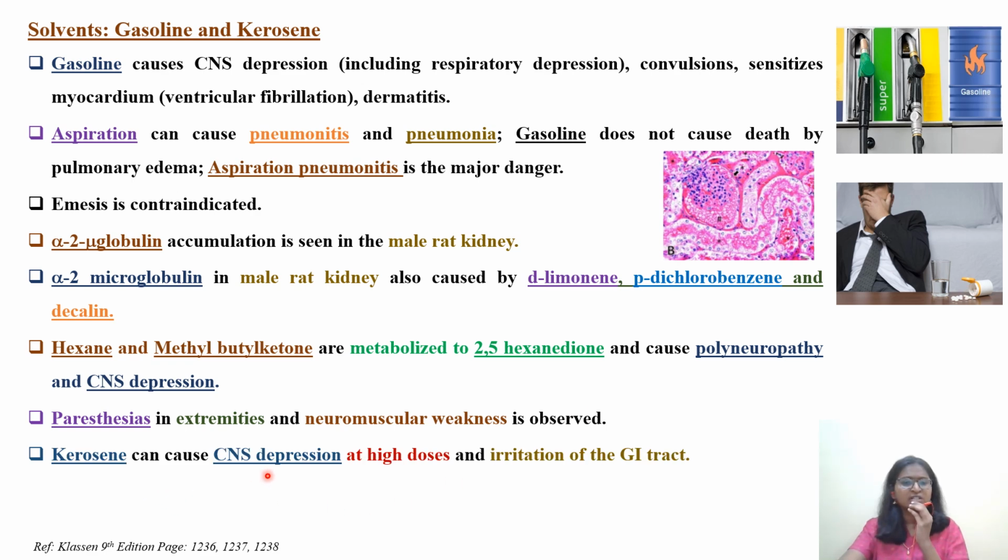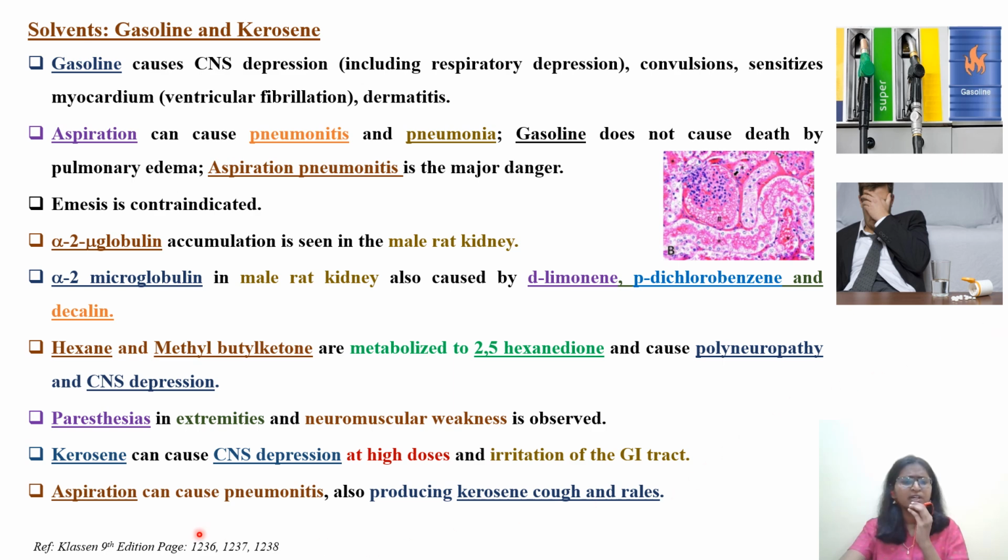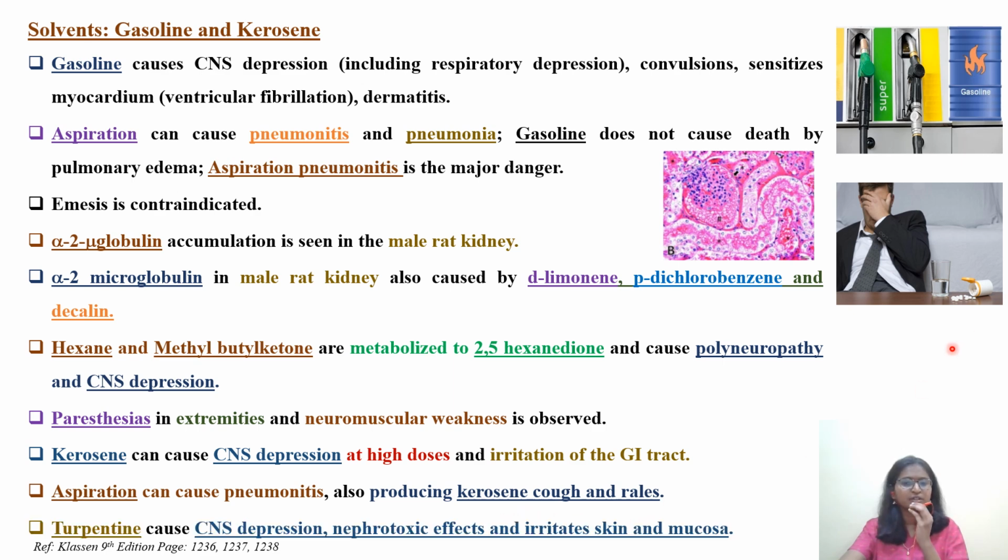Kerosene can cause CNS depression at high doses. Whenever there is high dose exposure, kerosene causes CNS depression and irritation of the GI tract. Aspiration can cause pneumonitis, also producing kerosene cough and rales. So you can see gasoline causes pneumonitis, and kerosene also causes pneumonitis. Additionally, aspiration of kerosene causes kerosene cough and rales. I wrote my DABT exam in 2023 but didn't qualify. I think in 2023 they asked one question on kerosene.